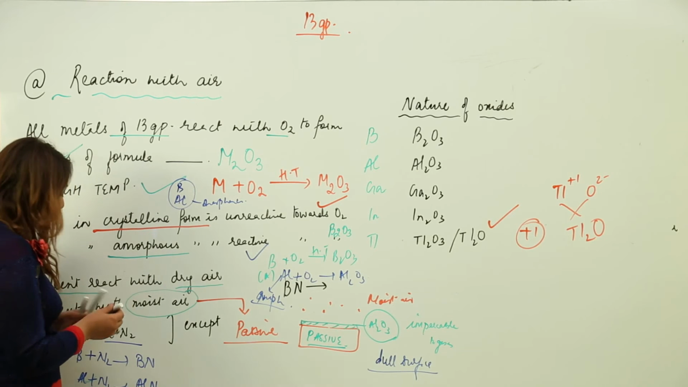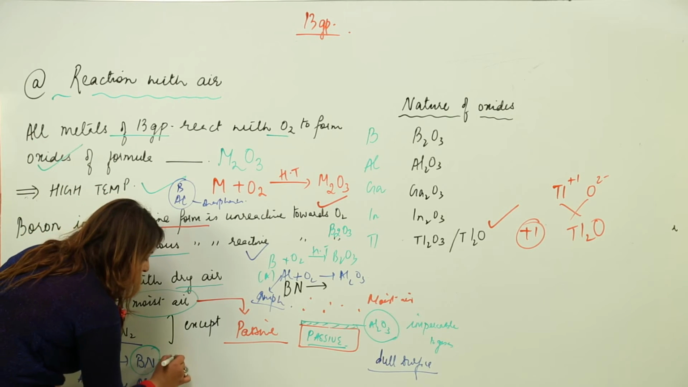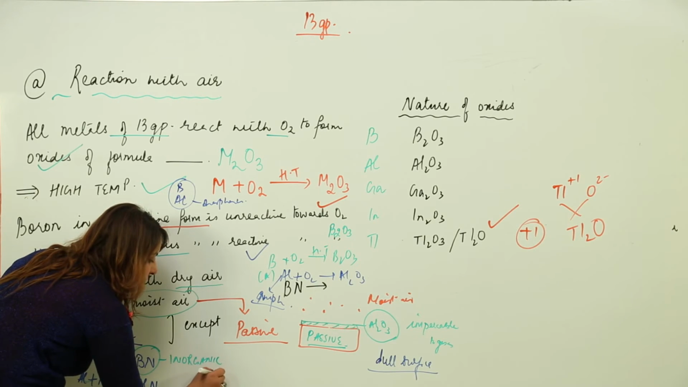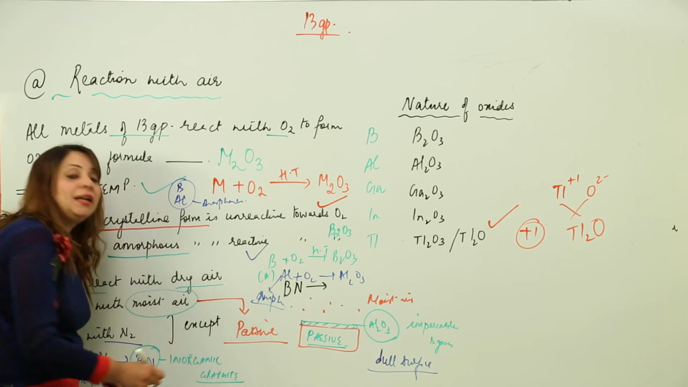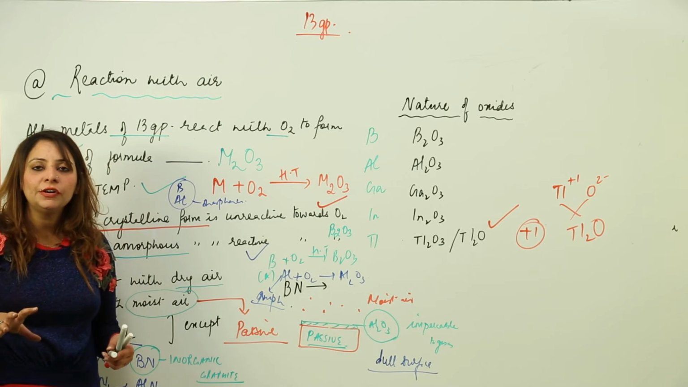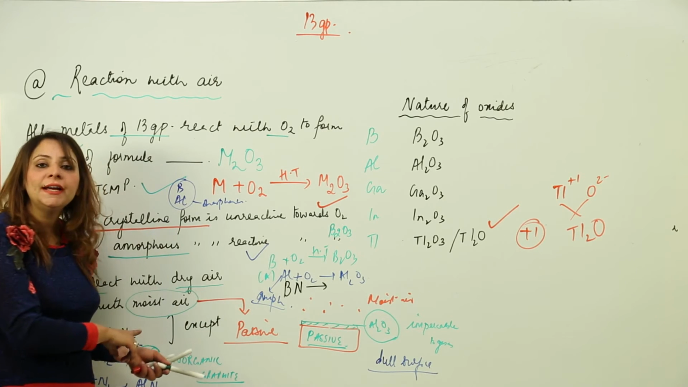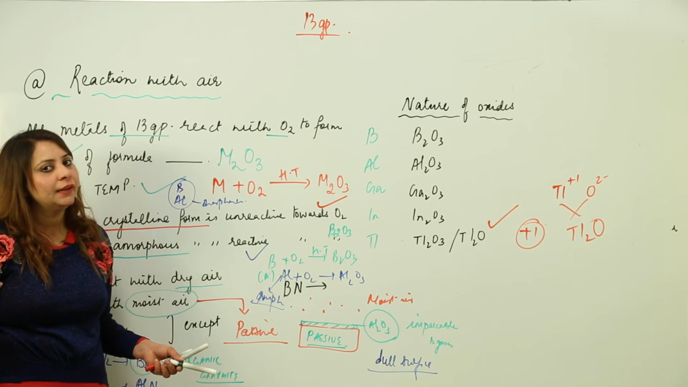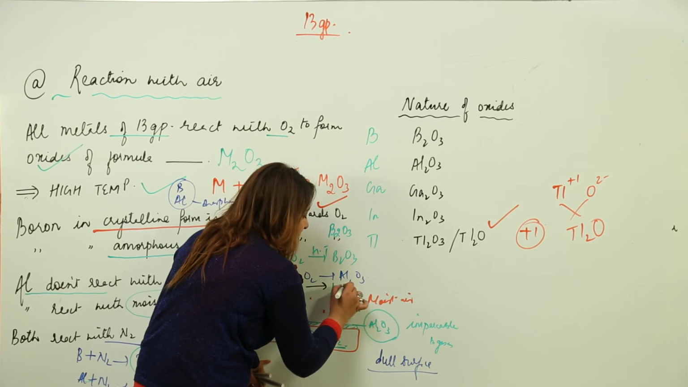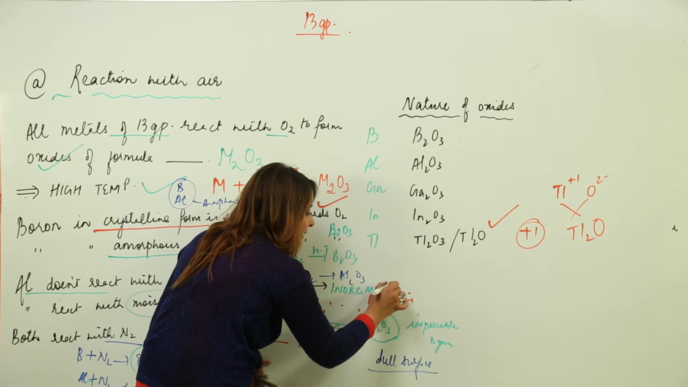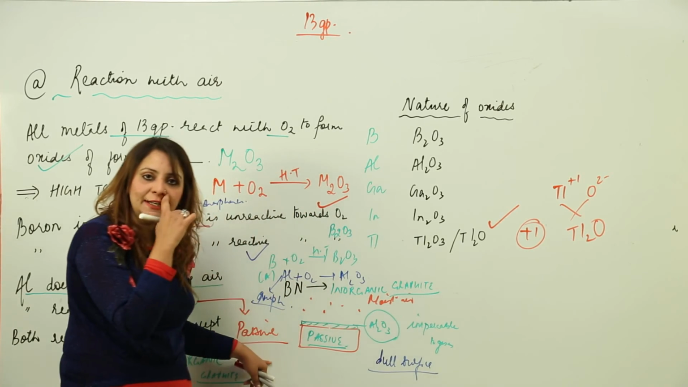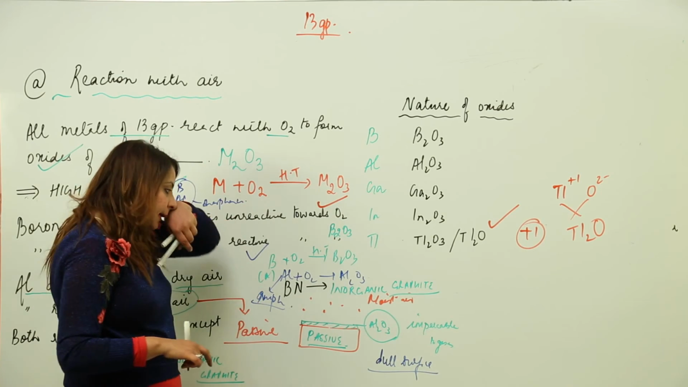You know that boron nitride is called inorganic graphite, the reason being its structure is almost similar. The hexagonal rings which are present in graphite, the structure of boron nitride is similar to those rings present in graphite. Therefore it is called inorganic graphite, the reason being the similarity in structure of BN, that is boron nitride, with graphite.